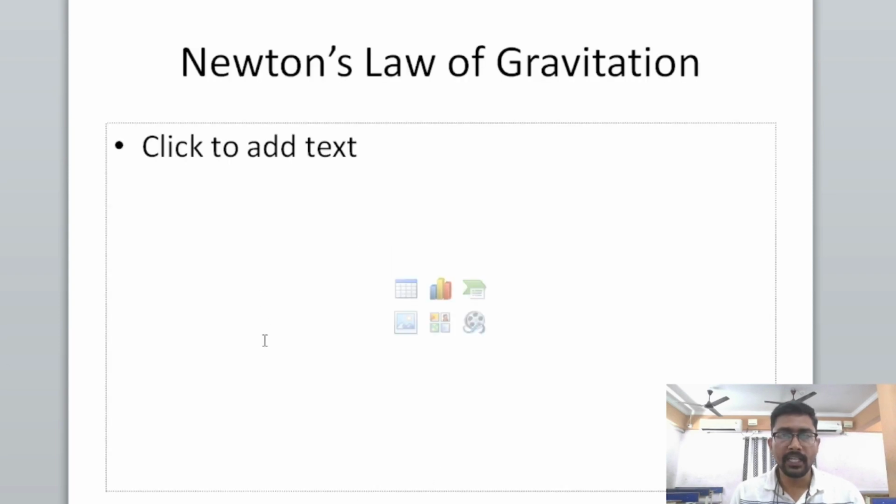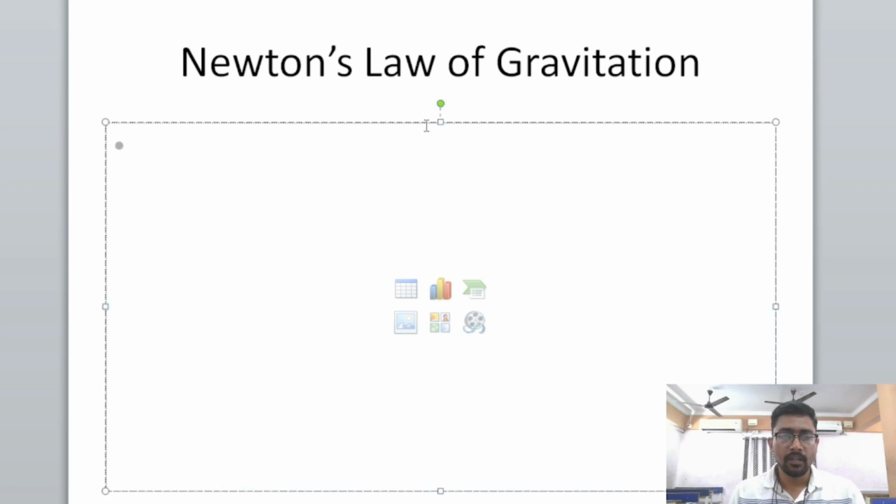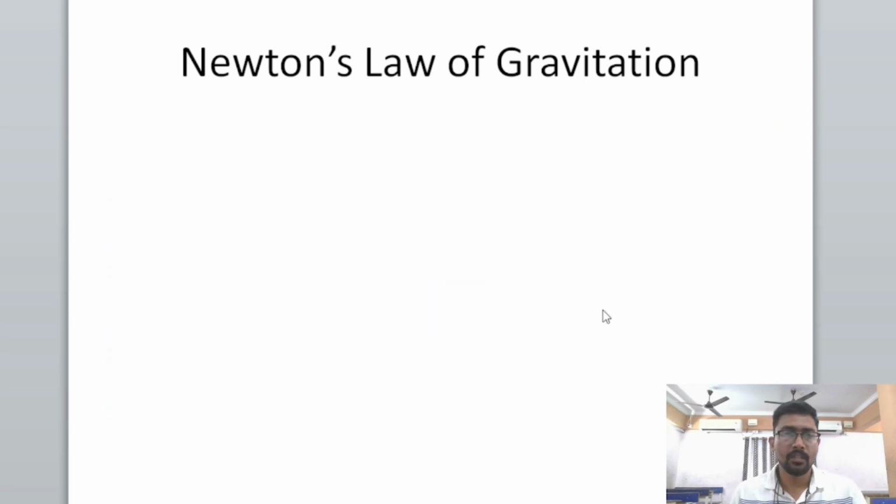Newton was the scientist who studied gravitation, that in the universe everything is attracted by gravitation, and he gave one law on gravitation: if any two objects having masses m1 and m2 are separated by a distance r, then there will be a force of attraction between the two bodies.